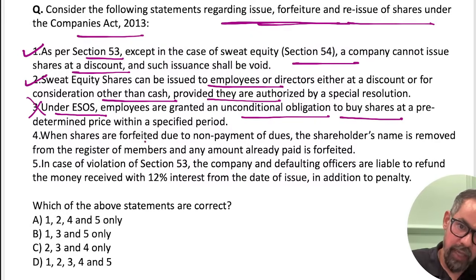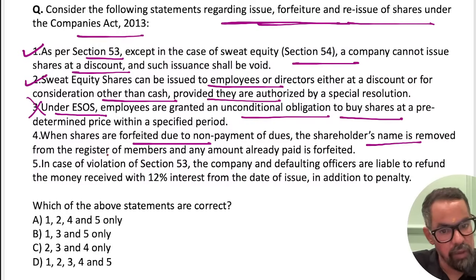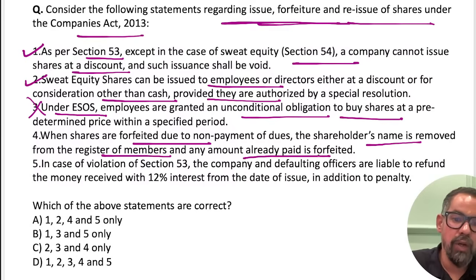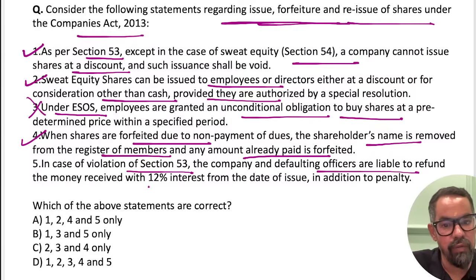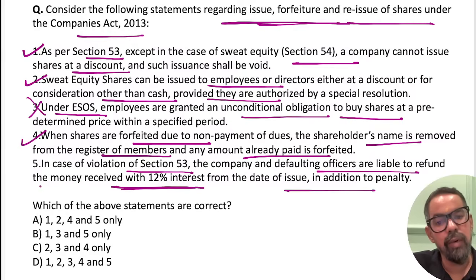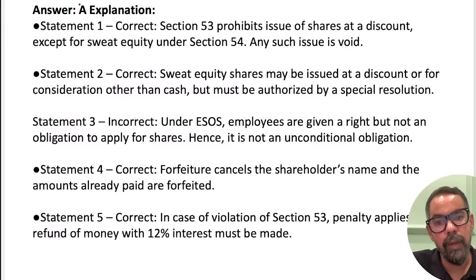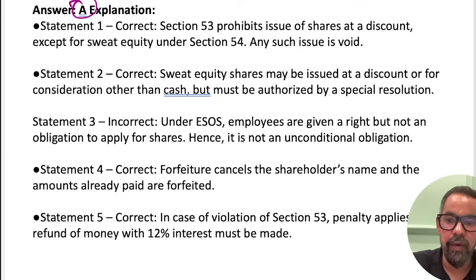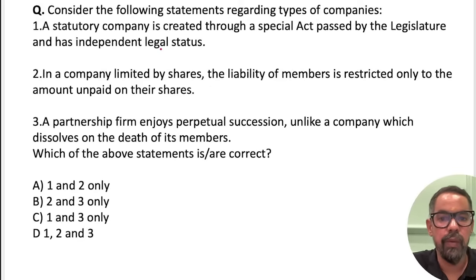When shares are forfeited due to non-payment of dues, the shareholder's name is removed from the register and the amount already paid is forfeited, right? This is true. We have to return that money. In case of violation of Section 53, the company and defaulting officer are liable for refund with 12% interest. This is also true. This was part of the curriculum also, right? So what are you suggesting? Option A, 1, 2, 4, 5, 100% true will be the right answer for this particular one. Correct, guys? So option A will be the correct answer for this particular one.